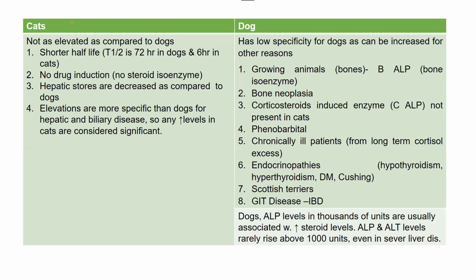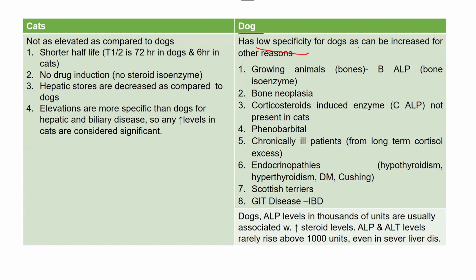Next, we should see one more thing about ALP, which is the difference in cats and dogs. Let's begin with dogs specifically. They say that in dogs ALP has low specificity for liver damage. I'm specifically talking about liver damage here.